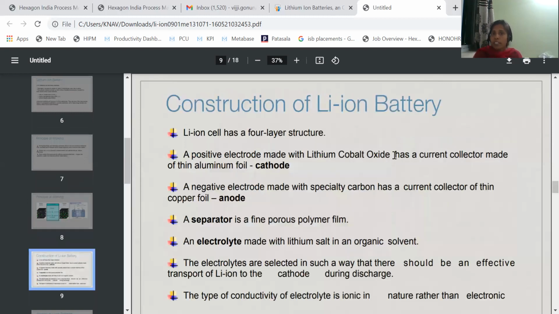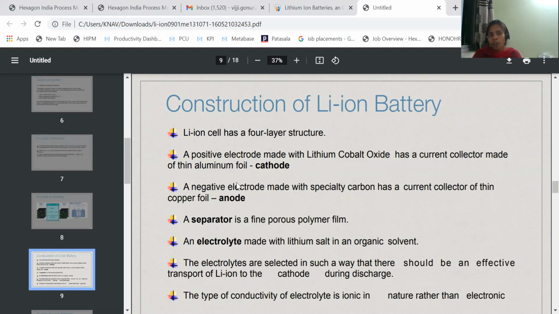Now the construction of the lithium ion battery, I will explain how we construct it. A lithium ion cell has a 4-layer structure. How many layers? It has a 4-layer structure. A positive electrode is made with lithium cobalt oxide, with a current collector made of aluminum foil.